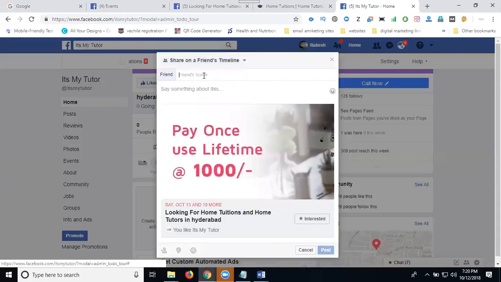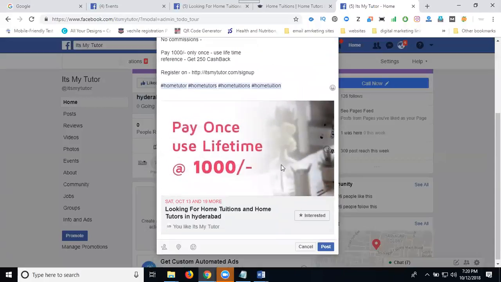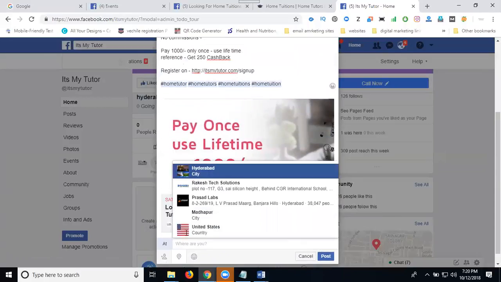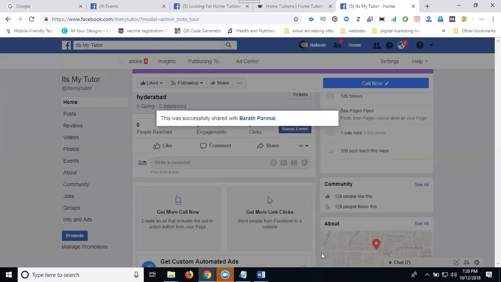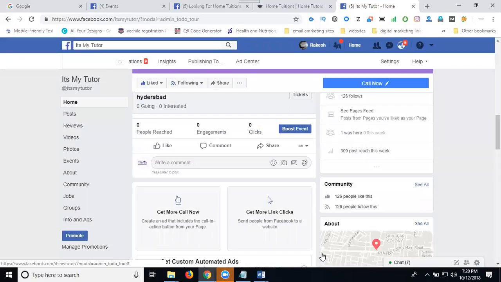Your friend's timeline. Select here. Select any one friend. Post your content. Click post. The check-in will be Hyderabad. Click post. I'm creating an event and promoting it to a Facebook page, Facebook timeline, and Facebook groups. Here are three advantages: promote your event, get Facebook likes, and get traffic to your website. The event is promoted, the event promotion brings page likes to your Facebook page, and the page likes bring traffic to your website.